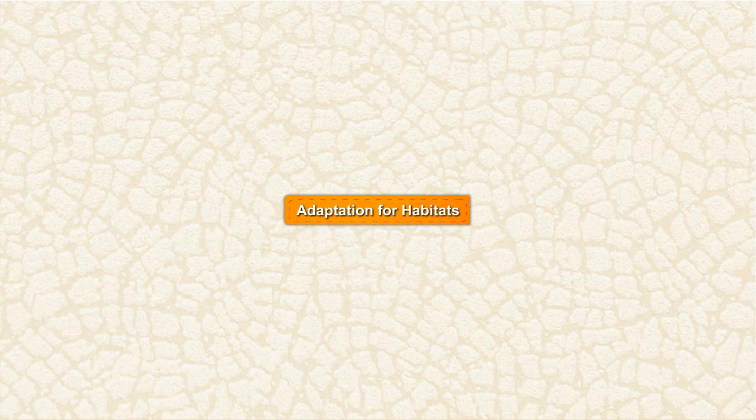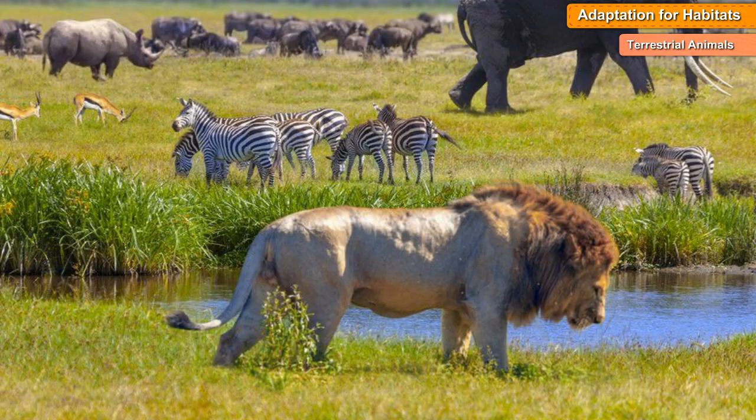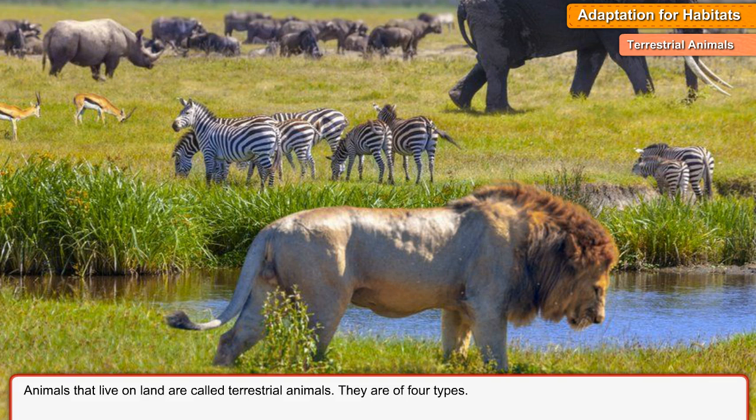Adaptation for habitats. Animals are classified into terrestrial, aquatic, amphibian, arboreal, and aerial on the basis of their habitats. Terrestrial animals. Animals that live on land are called terrestrial animals. They are of 4 types.